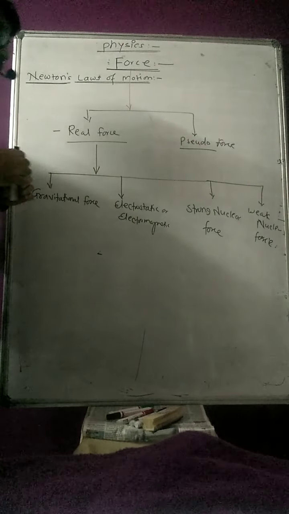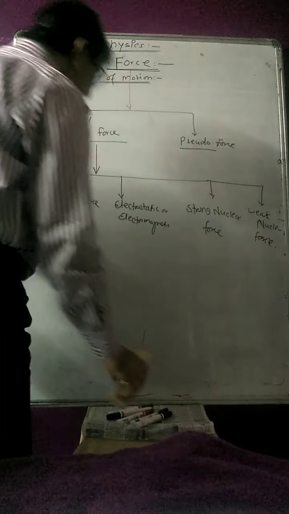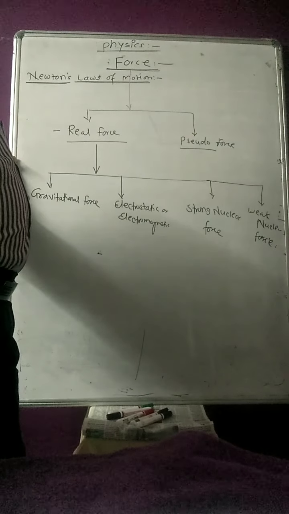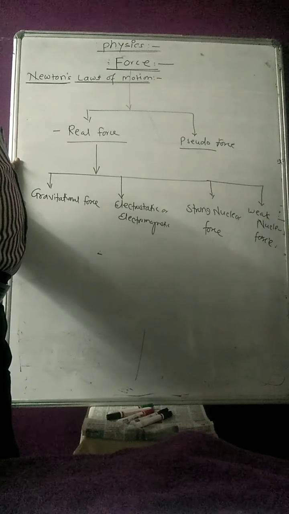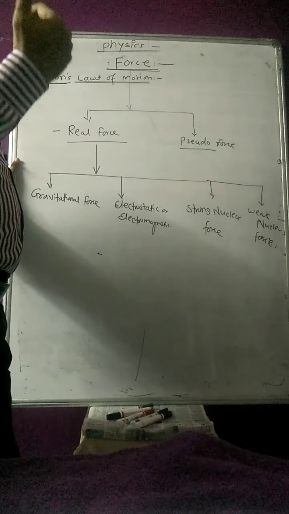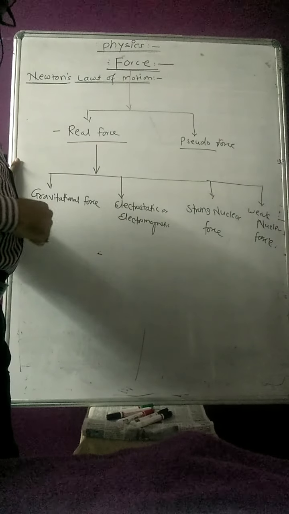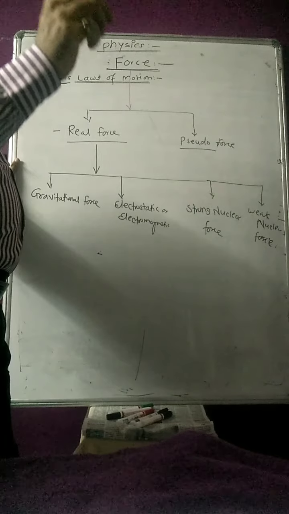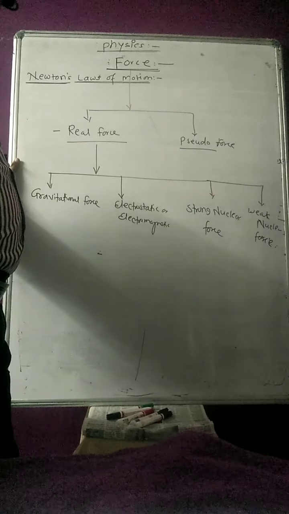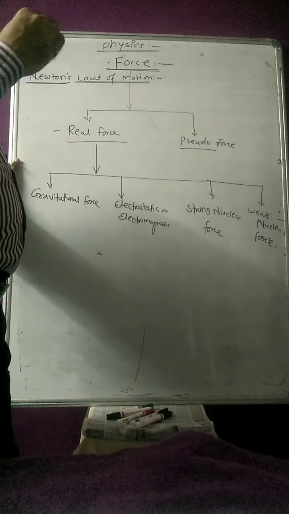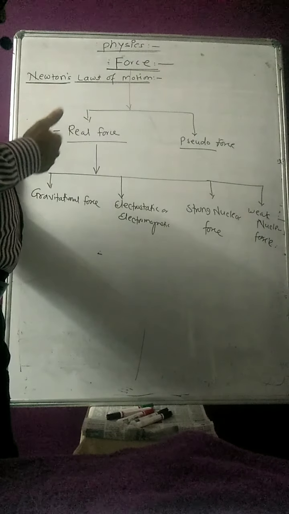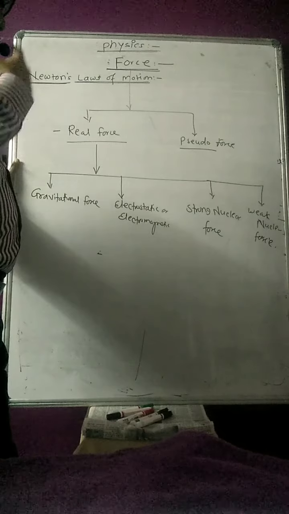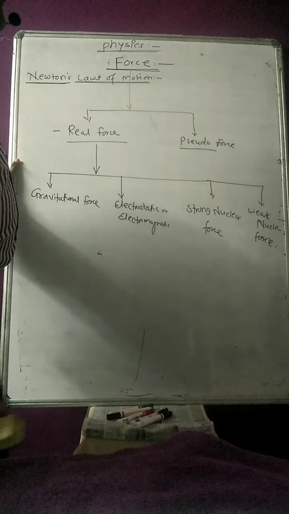This gravitational force was given by Newton, so it is also called Newton's law of gravitation. From Newton's universal law of gravitation, we have defined the gravitational force. This force exists between any 2 objects which have mass. Any particle, any body in the universe can exert this type of force, so there is an appearance of this force, that is the gravitational force.